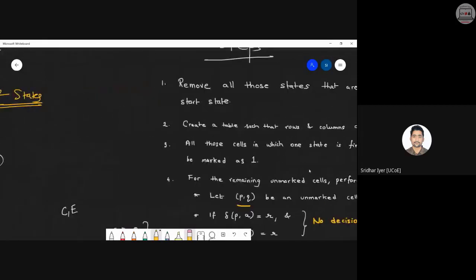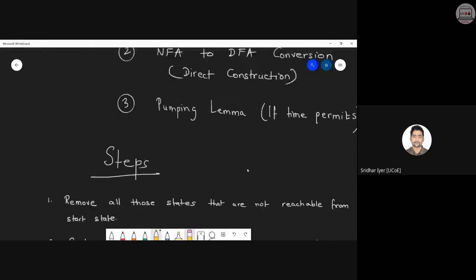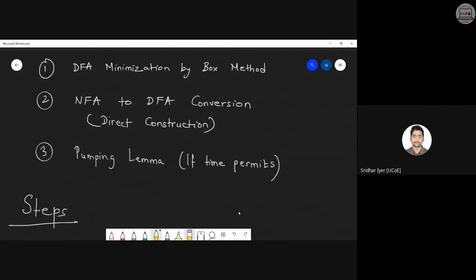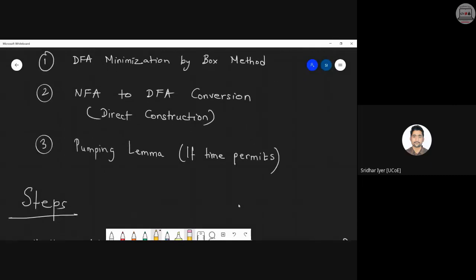So let's start with today's topic, that is DFA minimization using box method. Okay, path is also getting in one state. It's quite possible.